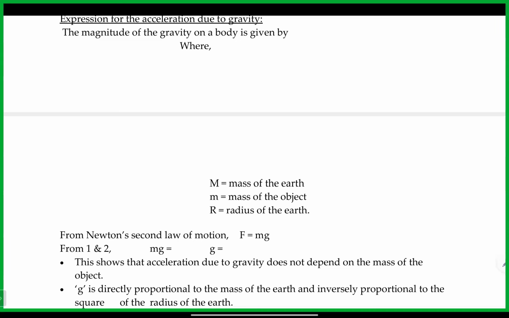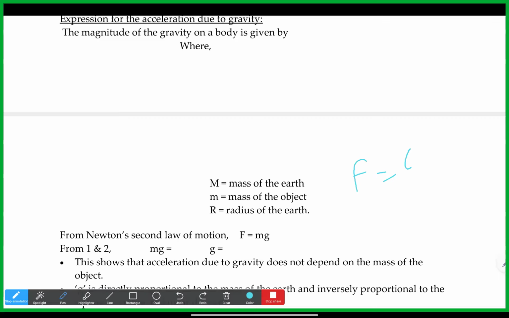We know this formula: F is equal to G m1 m2 by r square. Here m1 and m2 are both masses. If you are considering a body on the ground, the two masses will be the earth and the body which you are considering. So here this m1 m2, like I said, in some cases we will write small m and capital M, like yesterday when I was doing.